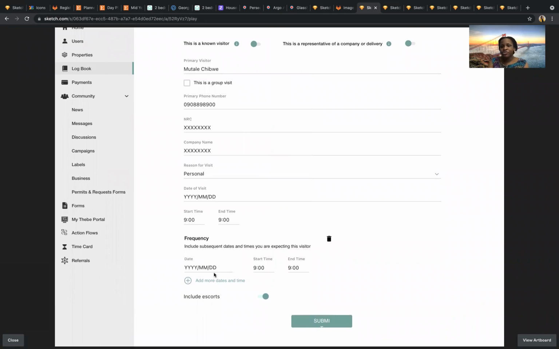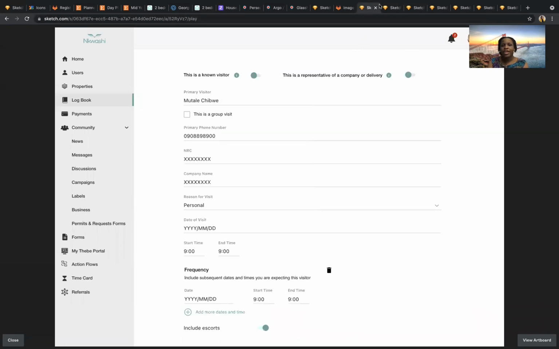The user interface for this is going to change in order to accommodate for recurrences. So you have somebody coming every Wednesday, every Tuesday. How do we cater for those sets of people?